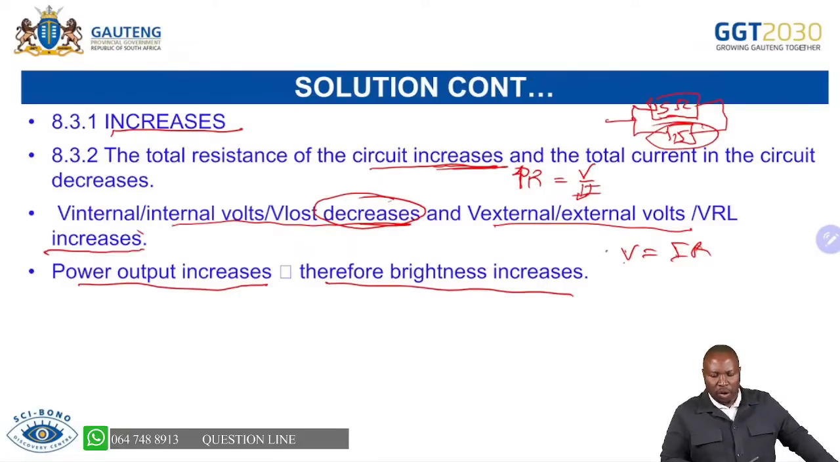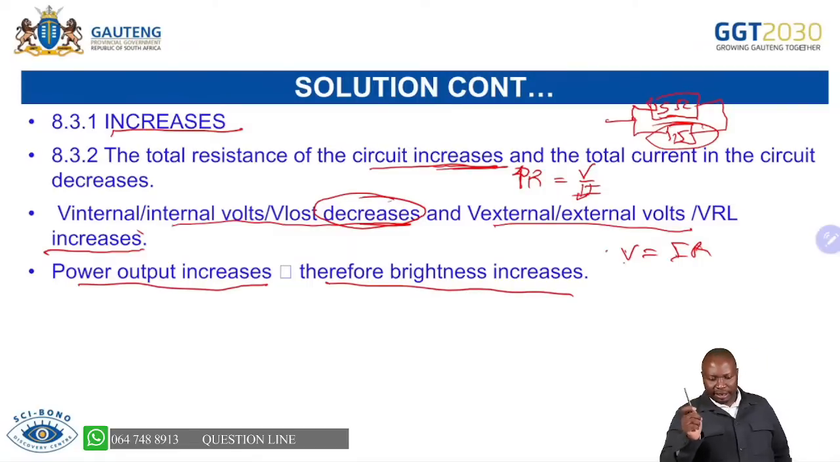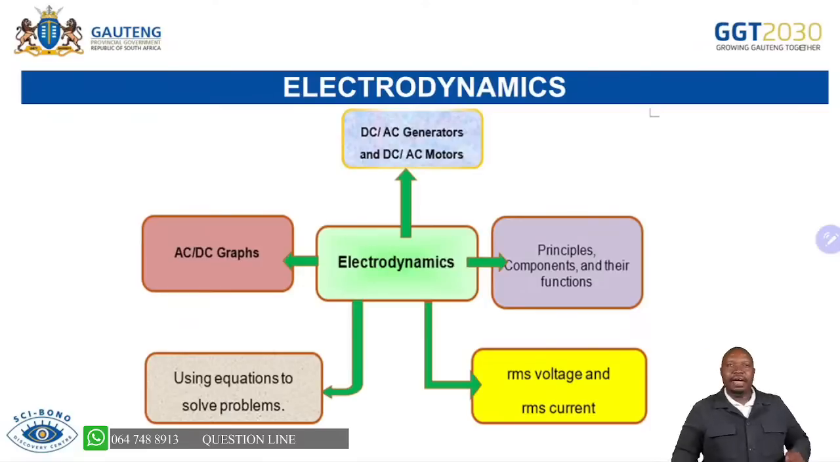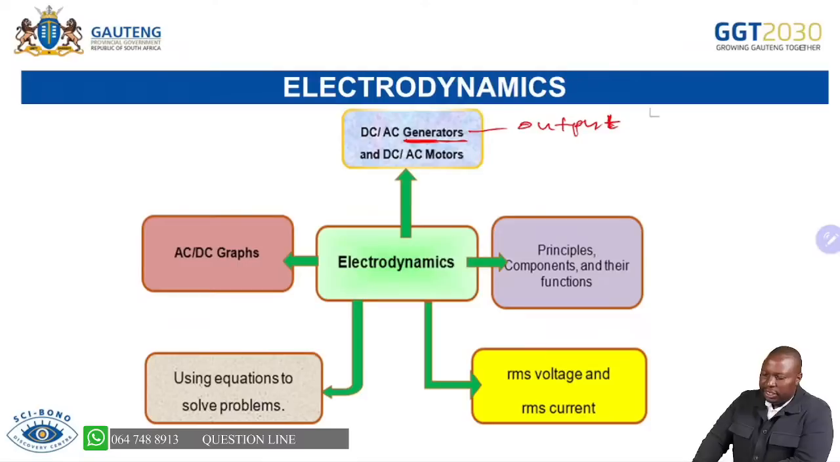Now, with no waste of time, we move to our second last question, which is electrodynamics. Electrodynamics, we are saying now you are dealing with DC and AC generator, DC and AC motor. Remember, you must be able to know, how will I know that this is a generator? How will I know that this is a motor? Remember, for a generator, we are saying now this one is generating. So we are expecting output of power, or our induced current, induced EMF.